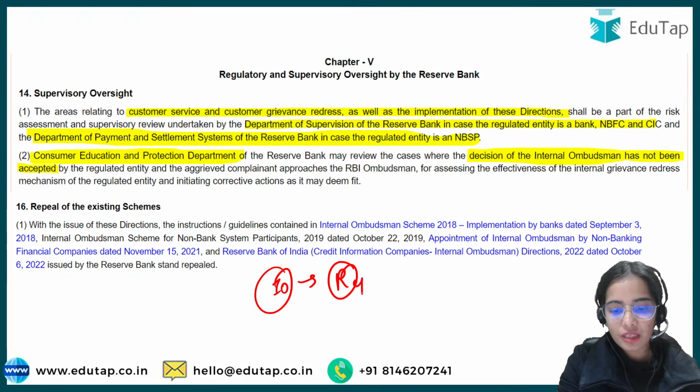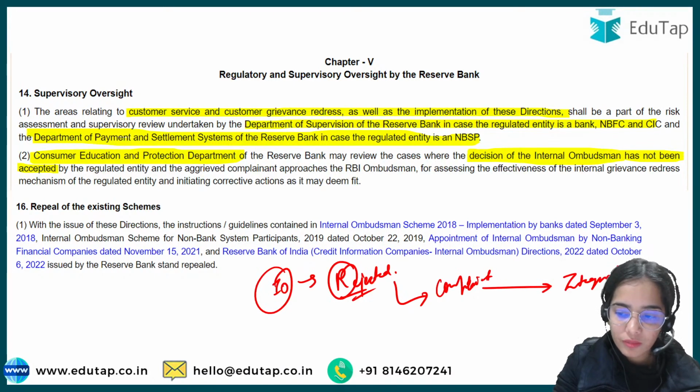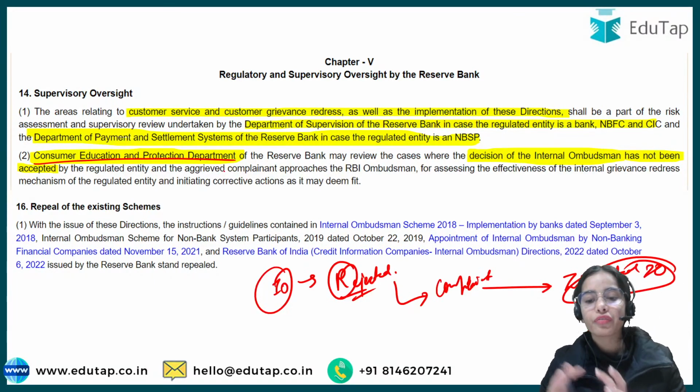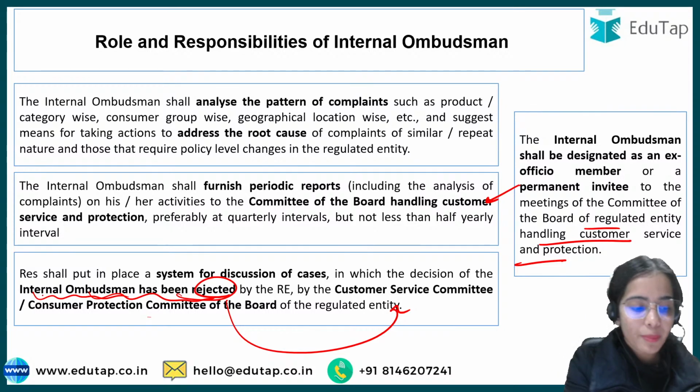Okay, so in case the internal ombudsman decision has been rejected, and the person who raised the complaint reaches the integrated ombudsman, that is the Reserve Bank of India, then the Consumer Education and Protection Department will review that complaint. You can understand that the RBI cannot review all the rejections of internal ombudsman decisions.